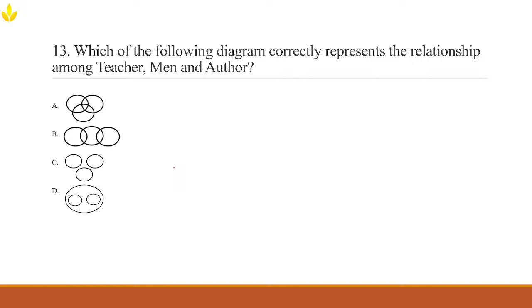So the correct diagram should show overlapping circles, because some teachers are men, some are authors, right? And some are both. However, none of the three categories are entirely contained within each other. So the correct answer should be the Venn diagram where all three circles overlap partially. You tell me, which is that option?